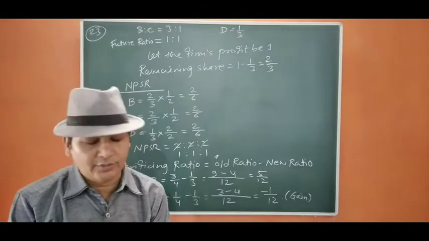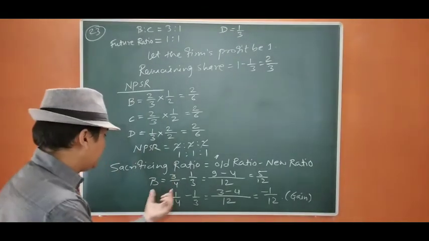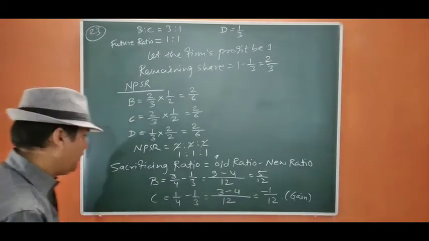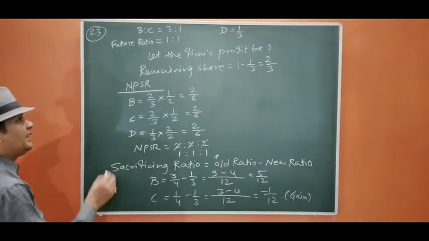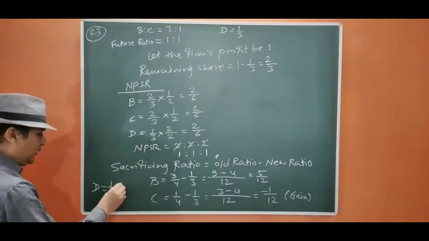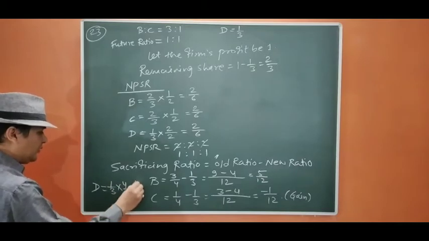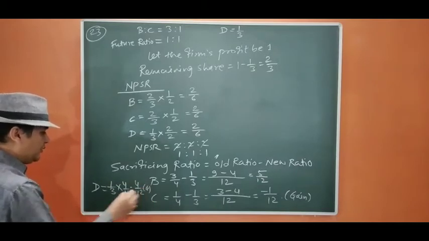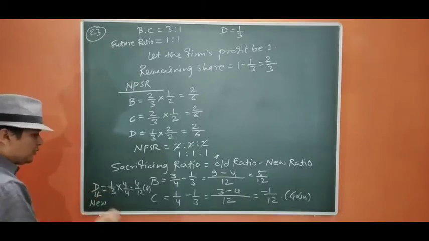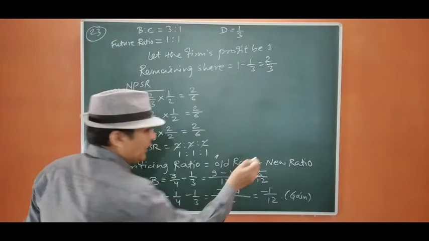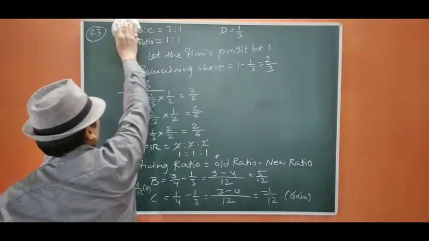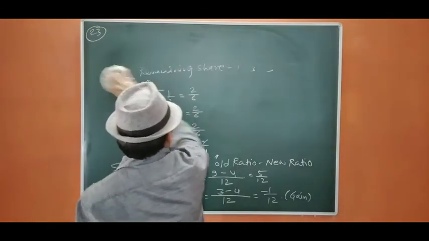Now this question is very important. Okay, C is gaining. Now how to check whether this is going to be fine? If you see, D is having the share 1/3. To make it 12, I have to multiply with 4, so it is 4/12. This is also gain. New partner is always gaining. Okay, so 4 plus 1 equals to 5. Now we are going to find out the amount, and then we are going to pass the entries for the same.